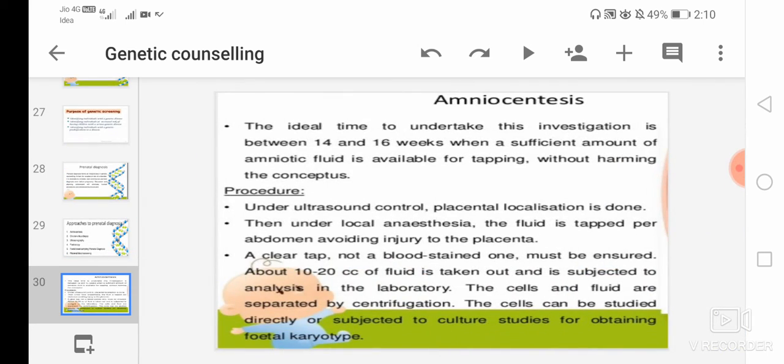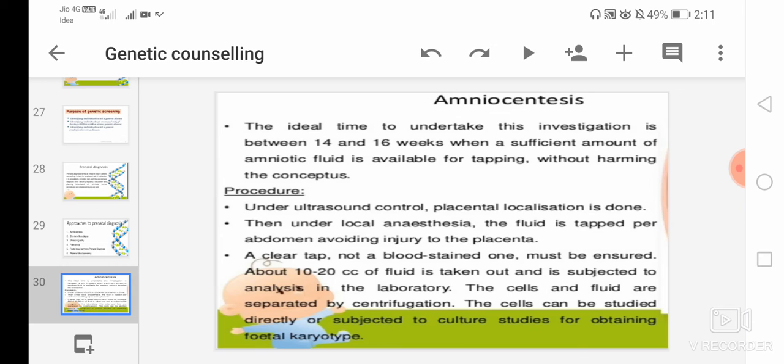First is amniocentesis. The ideal time to undertake this investigation is between the 14th and 16th week, when a sufficient amount of amniotic fluid is available for tapping without harming the conception.